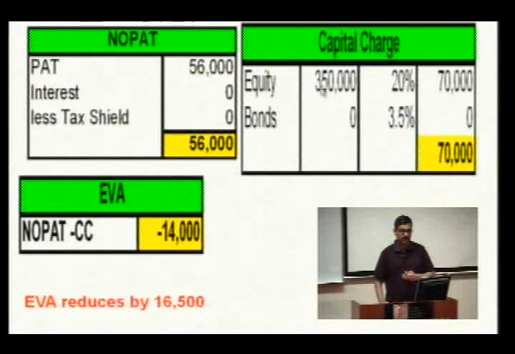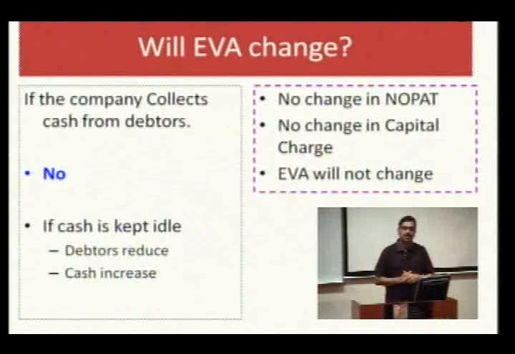You can see that there is no more bond, the entire bond is converted to equity. So, the capital charge goes up, NOPAT remains the same, and the EVA has actually become negative. If the change in capital because of the conversion leads to an increase in equity, which is high cost money, EVA falls.